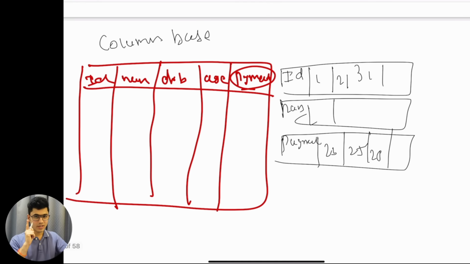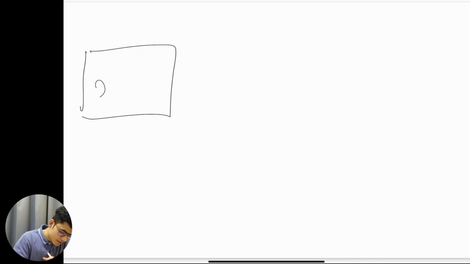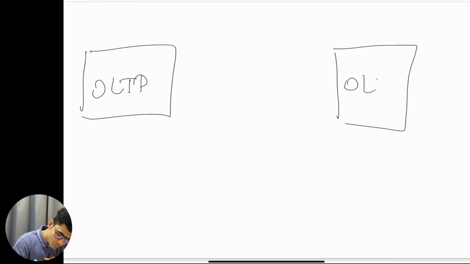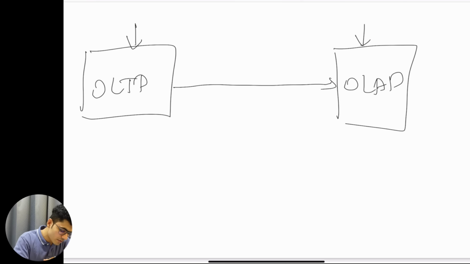Now understand this. As a data engineer, this is my OLTP system, and most of the time you will be taking data from this place to the OLAP system. You will be taking data from OLTP to OLAP, and in between, as you already know, we will be writing transformations.